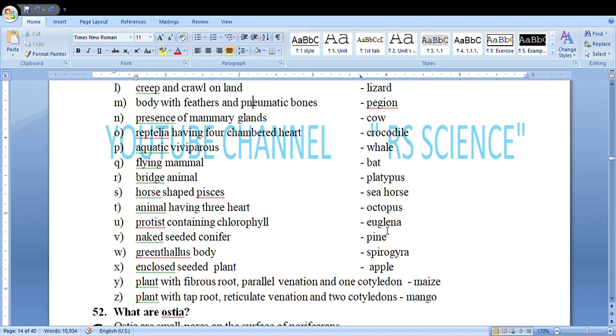Protist containing chlorophyll, euglena. Naked seeded conifer, pine. Green thallus body, spirogyra. Enclosed seeded plant, apple. Plant with fibrous root, parallel venation and one cotyledon, maize. Plant with taproot, reticulate venation and two cotyledons, mango.